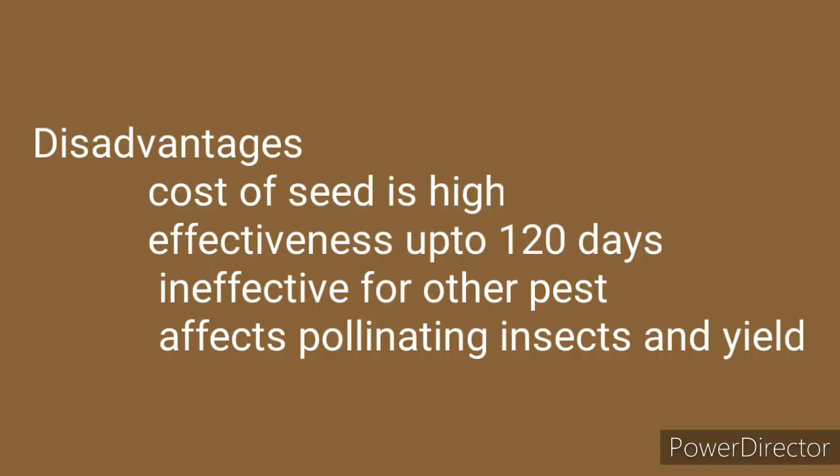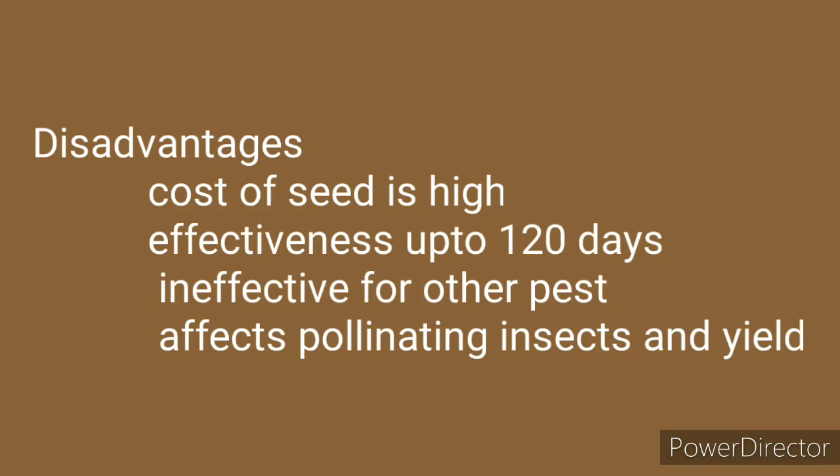BT cotton has some limitations. Cost of BT cotton seed is high. Effectiveness is up to 120 days. After that, efficiency is reduced. It is ineffective against sucking pests like jassids, aphids and whitefly. It affects pollinating insects also. These are the limitations of BT cotton plant.